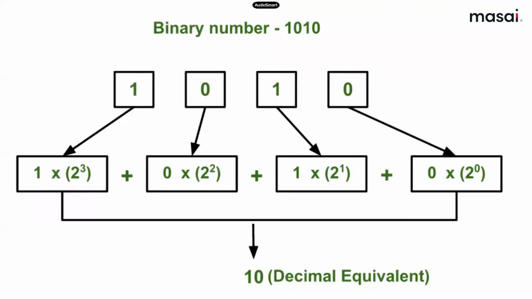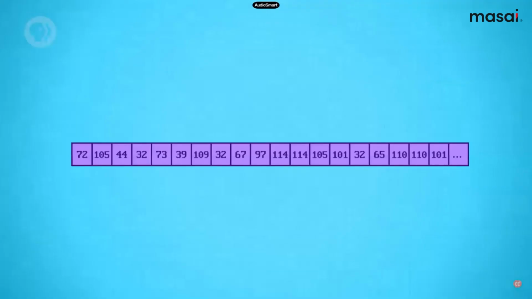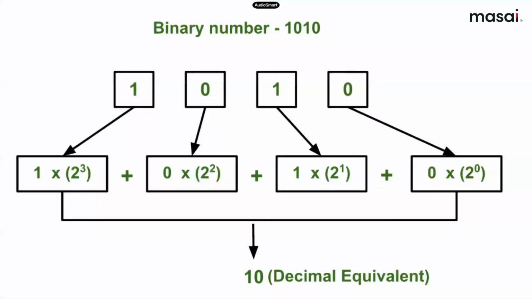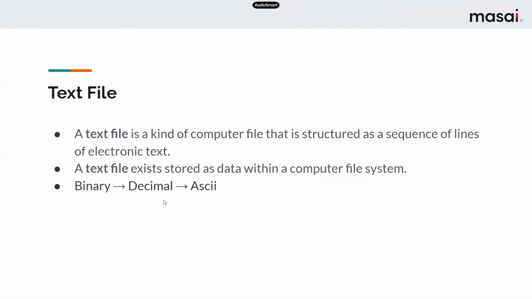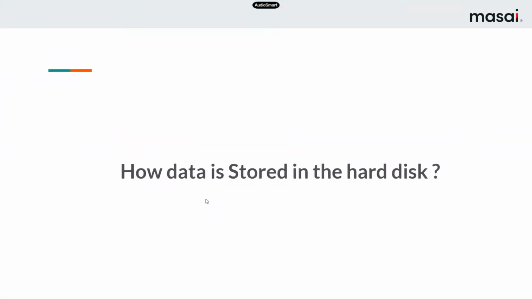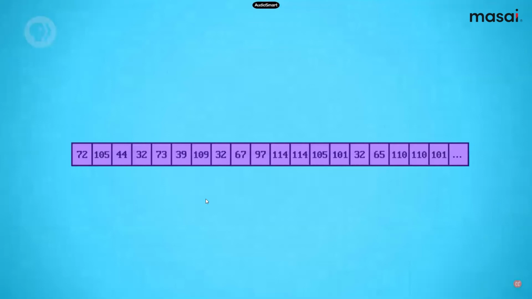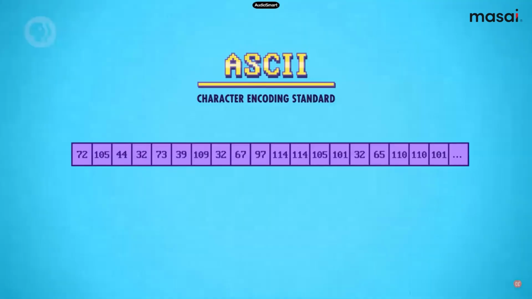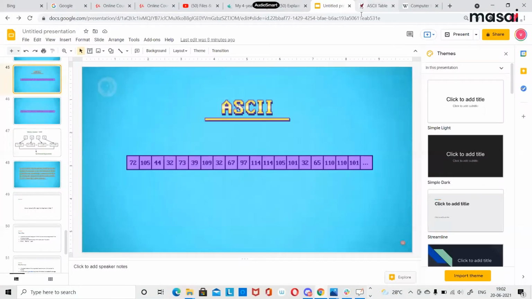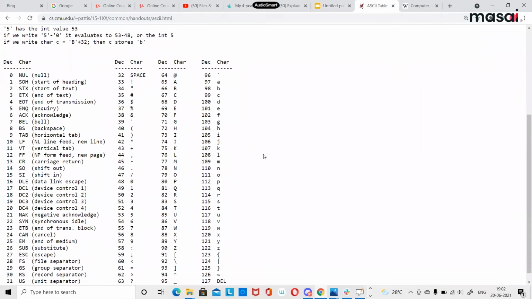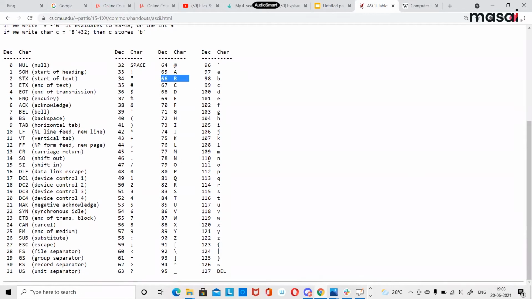So now this data is converted into decimal. Now our task is to convert this decimal into ASCII. After converting to ASCII, we will get our text. There is an ASCII character encoding standard, a predefined standard in which they have defined which number corresponds to which character. Suppose 65 corresponds to A, 66 corresponds to B. Similarly, we will do all of this.